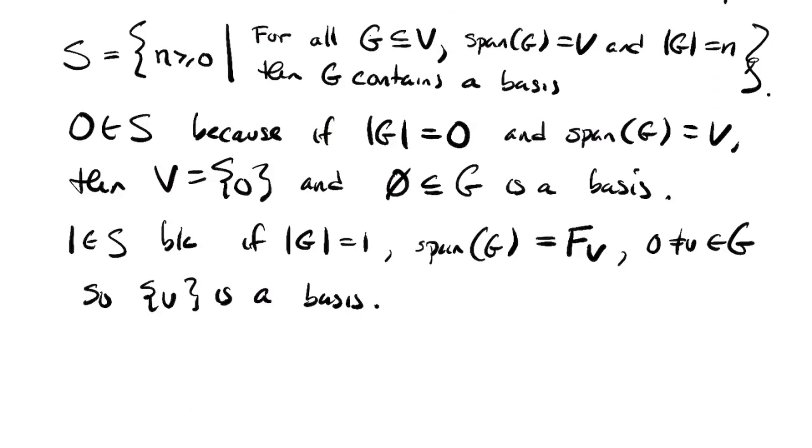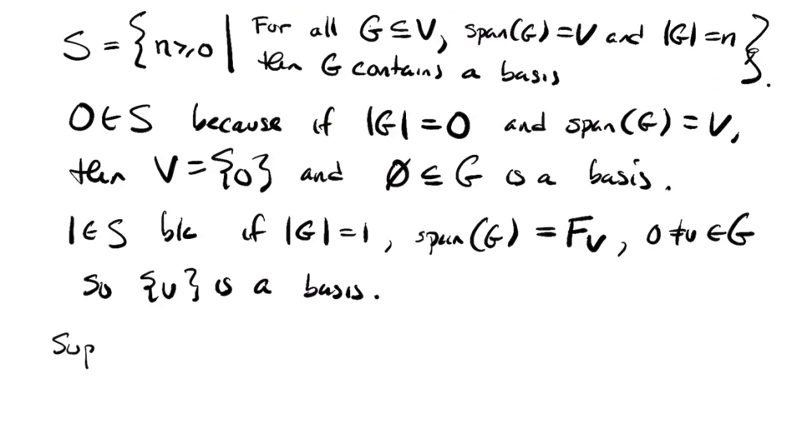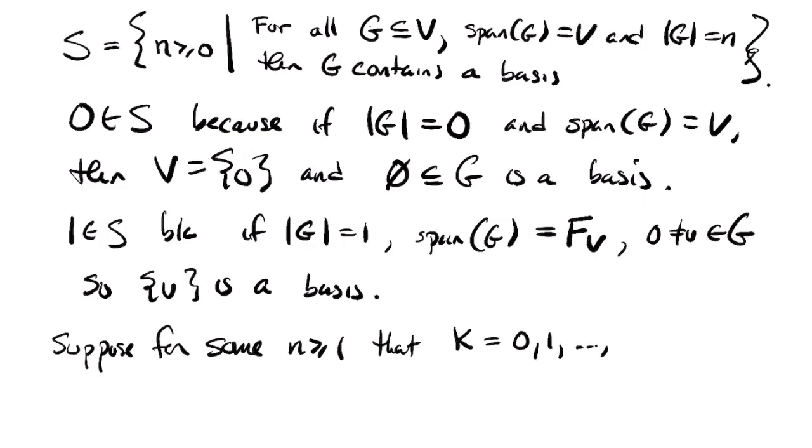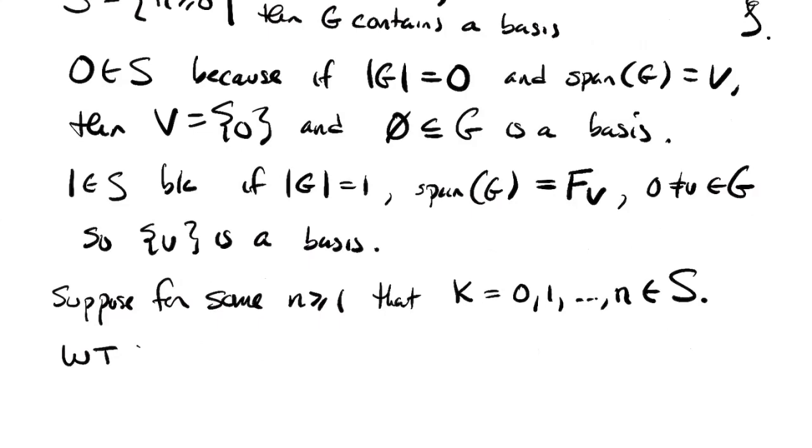So now my induction hypothesis. Let's suppose, for some n, and since I've checked it for 1, I can suppose that n is at least 1, that the numbers 0, 1, all the way up to n all belong to this set S. And what I want to show, I'm giving you lots of acronyms here, is that n plus 1 belongs to S. If I can show that, then the principle of mathematical induction says that S is equal to all natural numbers.